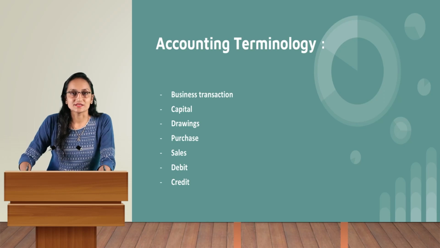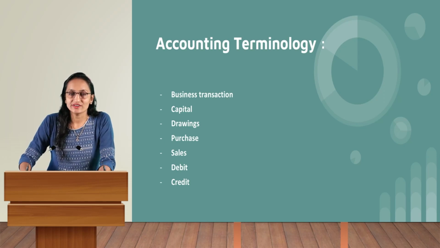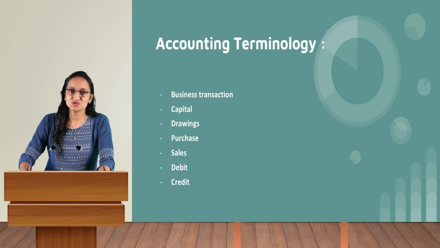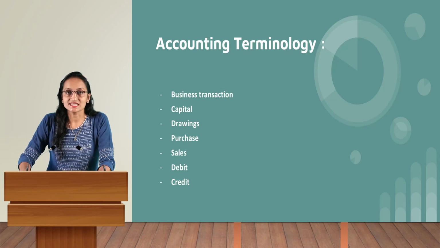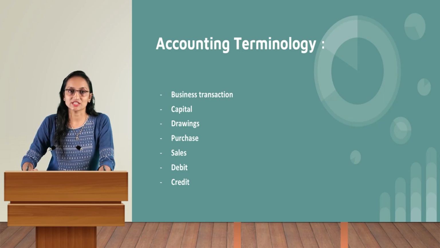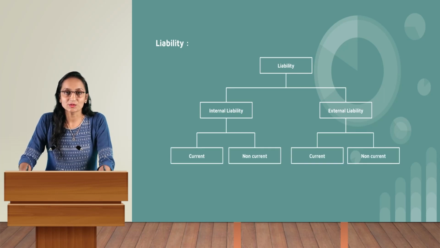The next is the debit. Debit means we have two sides to record in each and every account. Here, debit means the left hand side of the account that has to be prepared. The left hand side is known as debit and the right hand side is known as credit. So whichever accounts you are classifying and putting on the left hand side or the right hand side are denoted by debit side and credit side respectively. Now let us see more about accounting terminology.